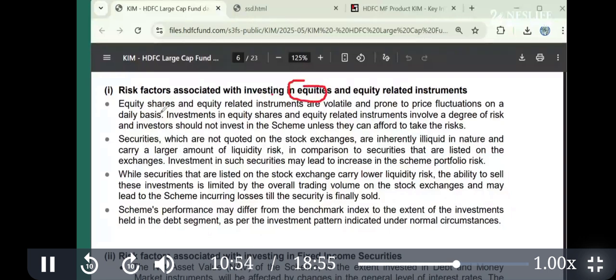Now if you see volatile, there are only some keywords. Once you understand the keywords, the rest is just filler. Volatile means price fluctuation is the risk. You go here, liquid: so liquidity is another risk. Price fluctuation is called volatility, then liquidity, and there may be what is called tracking error. That means there may be a return which is different from the index. So this is equity-related risk, mainly volatility and liquidity.